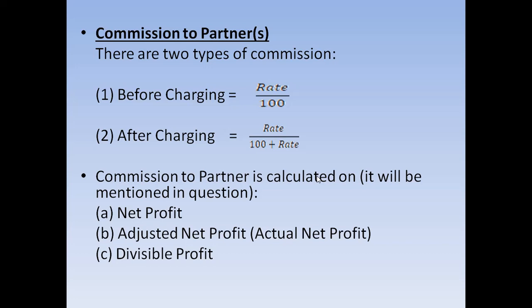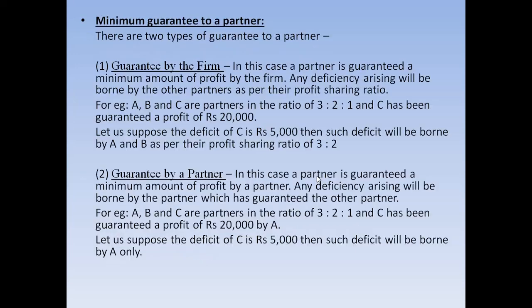Sometimes it will be mentioned that the commission to the partner should be calculated on net profit, or maybe on the adjusted net profit, or sometimes on the divisible profit. So we have to follow the question. That is why I ask the students to read the question all the time before you solve it. If you don't understand any question, then reread it. Read it at least 2 times, then you will understand the question, and it will stay in your mind for a certain period of time.